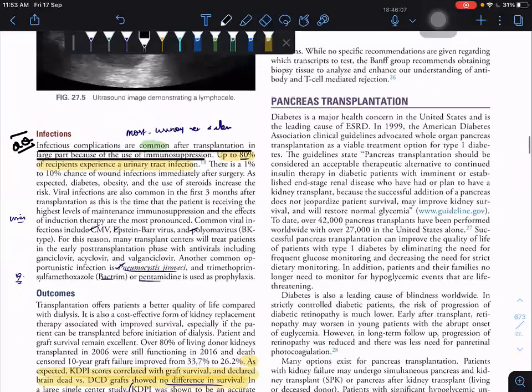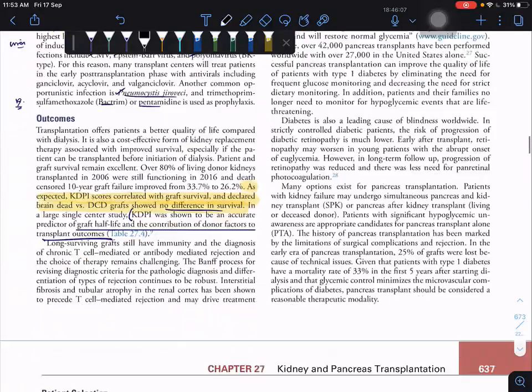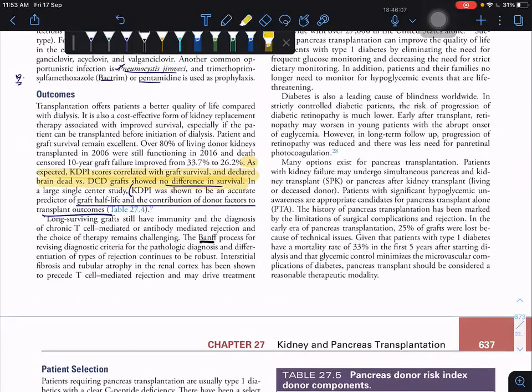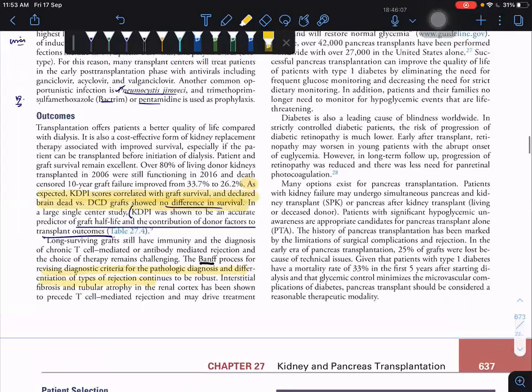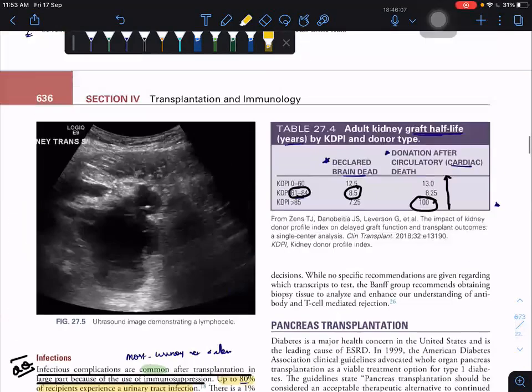And one more thing is there, the Banff criteria, which everyone knows is a revising criteria for pathological diagnosis and differentiation of types of rejection. This is important. They ask about Banff criteria.